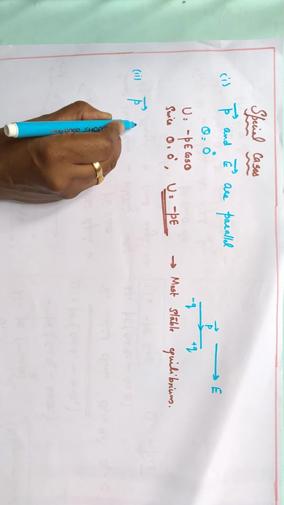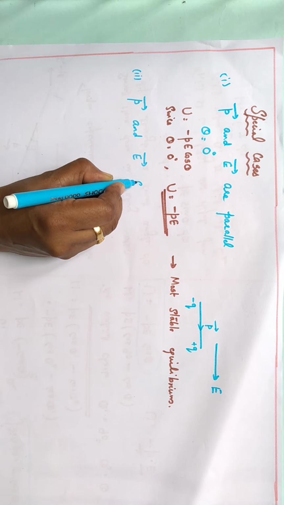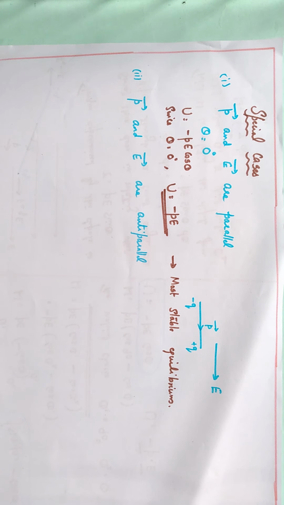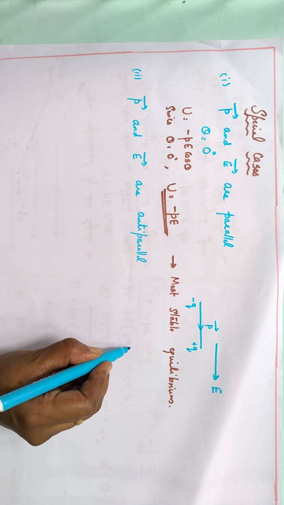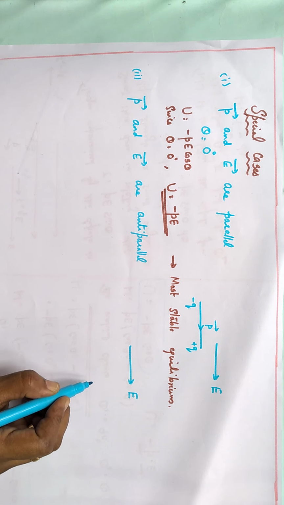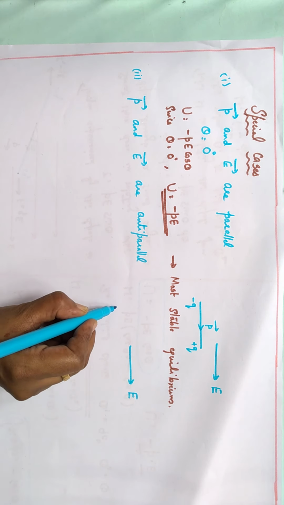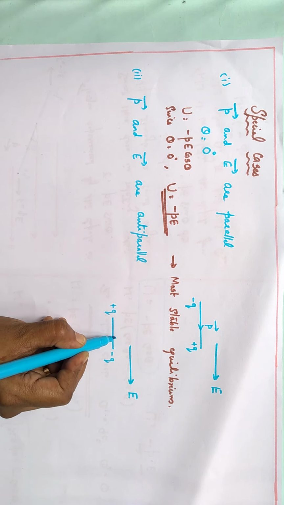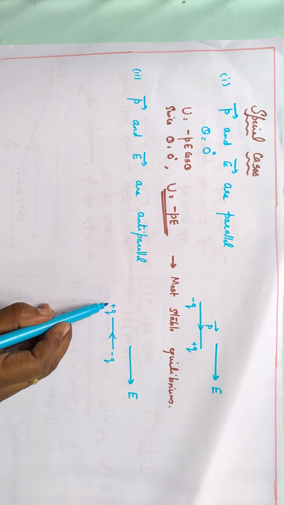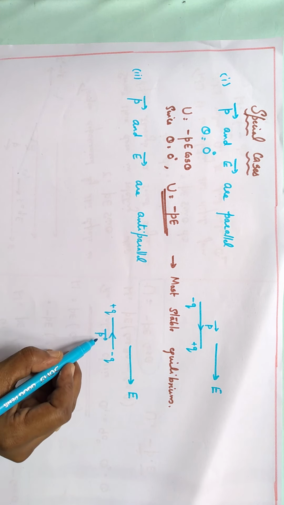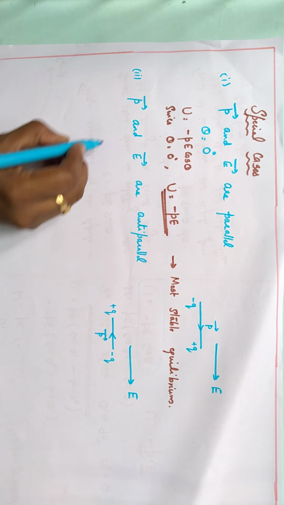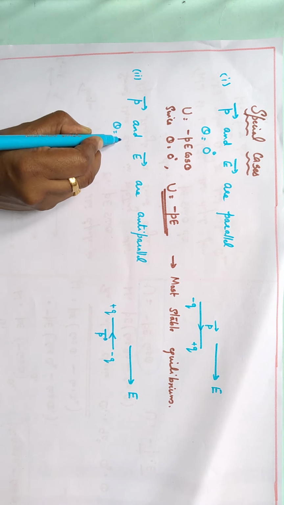Then the second case: if dipole moment and electric field are anti-parallel. For example, electric field is towards the right, and the dipole has plus q charge here and minus q charge here. So dipole moment is towards left, negative to positive. Here dipole moment and electric field are opposite. So what will be the value of theta? Theta is 180 degree, anti-parallel.